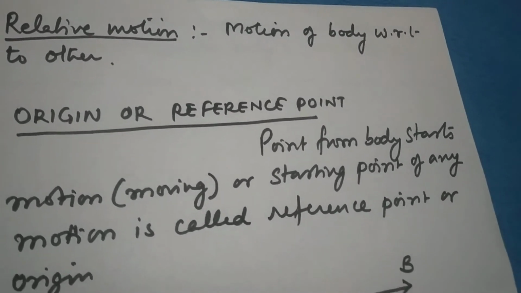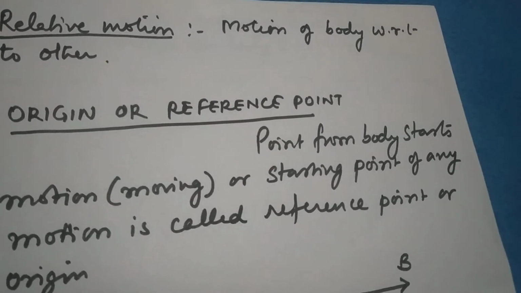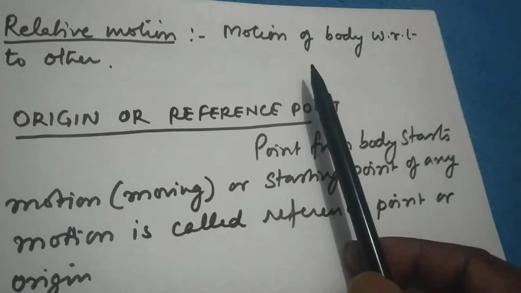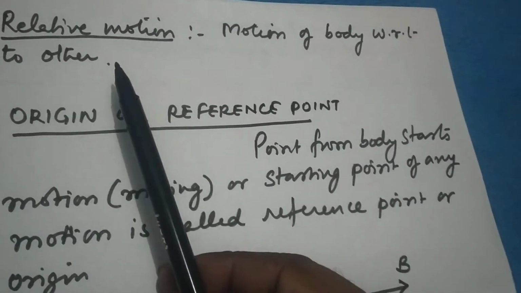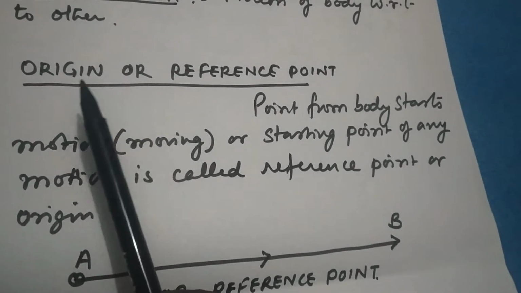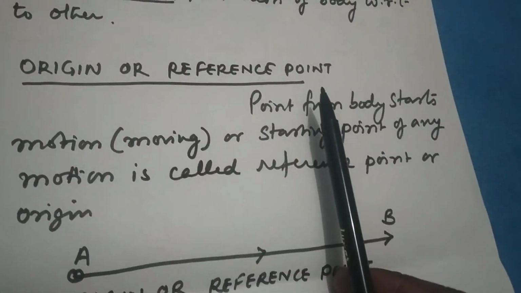In class 10th, class 11th, class 12th, we'll learn about different types of motions. Relative motion is the motion of a body with respect to another. We'll take an example of relative motion in the later part of the video, but before that we must understand the words origin and reference point.